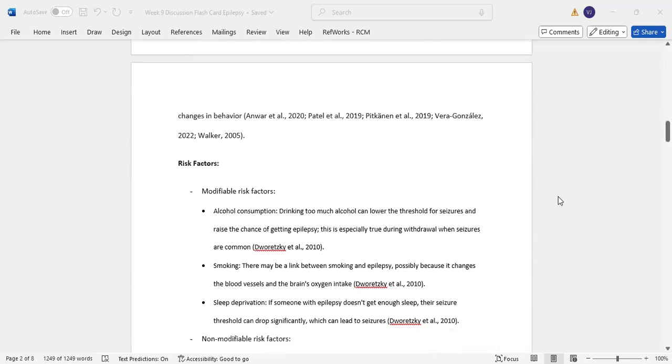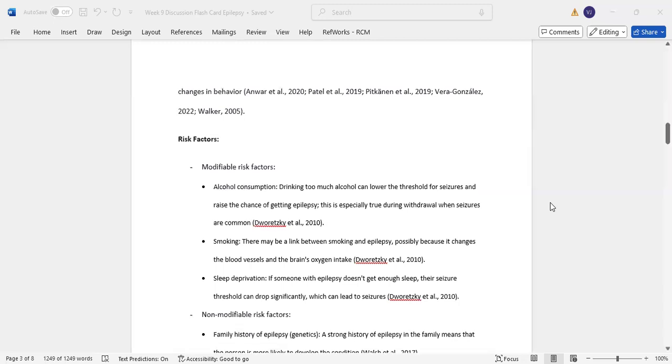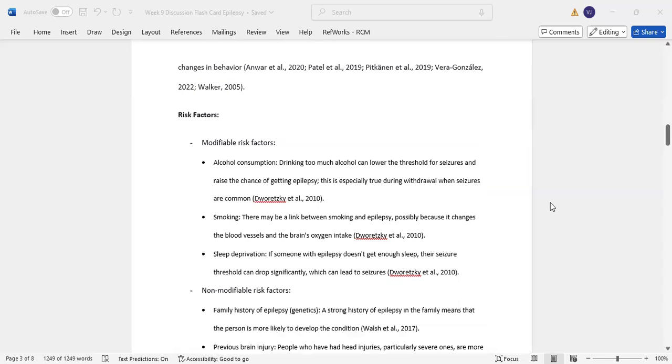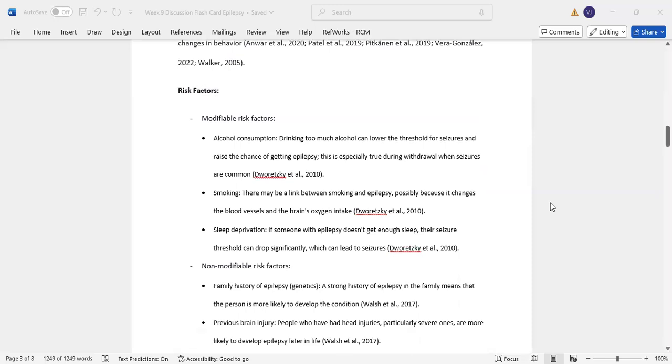Risk factors. Modifiable risk factors: alcohol consumption. Drinking too much can lower the seizure threshold and raise the chance of getting epilepsy. This is especially true during withdrawal. Smoking. There may be a link between smoking and epilepsy, possibly because it changes the blood vessels in the brain and oxygen intake. Sleep deprivation. If someone with epilepsy doesn't get enough sleep, their seizure threshold can drop significantly, which leads to seizures.